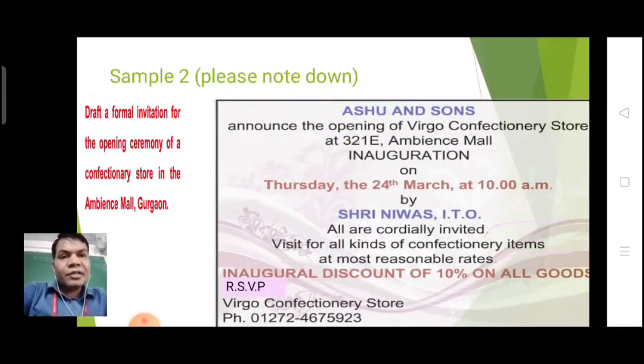Draft a formal invitation for the opening ceremony of a confectionery store in the Ambience Mall, Gurgaon. So Anshu and Sons announce the opening of Vigro Confectionery Store at 321E Ambience Mall, inauguration on Thursday the 24th March at 10 a.m. by Srinivas ITO.